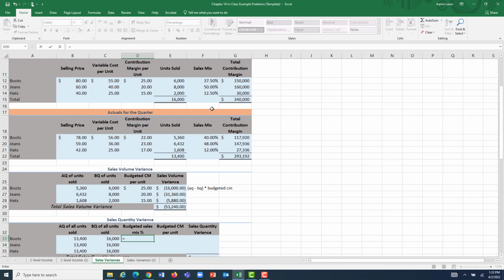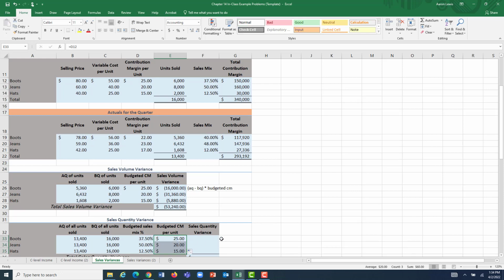So I'm going to take the budgeted sales mix per unit. We have that up here, bringing it on down: 37.5%, 50%, and 12.5%. And then I'm going to take the budgeted contribution margin per unit that we started with. We said it was going to be $25 for boots, $20 for jeans, and $15 per hat. So let's bring that on down.